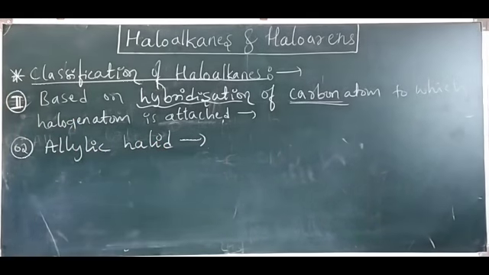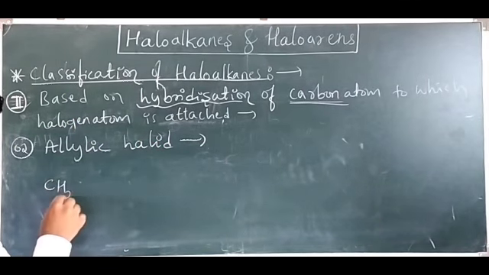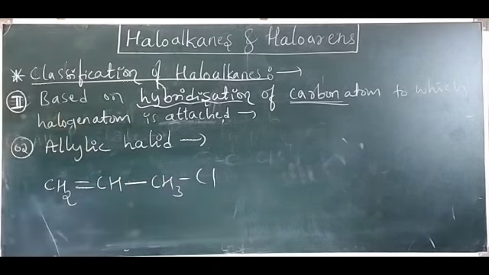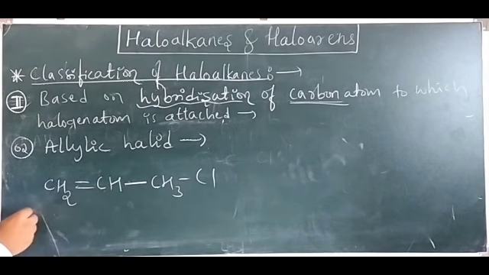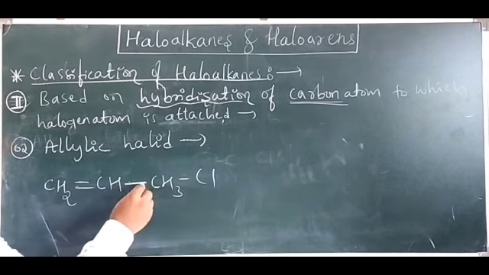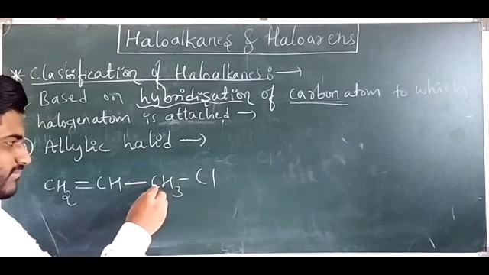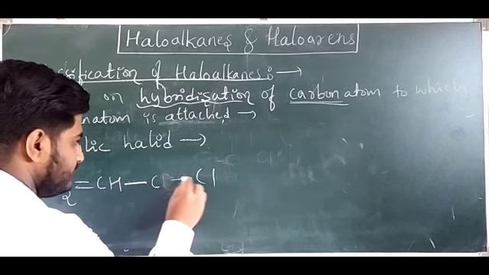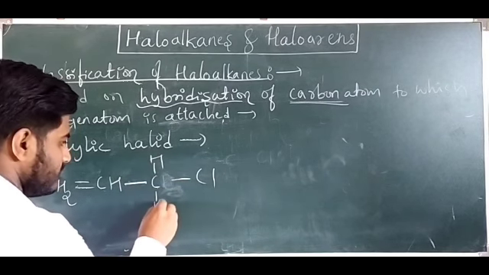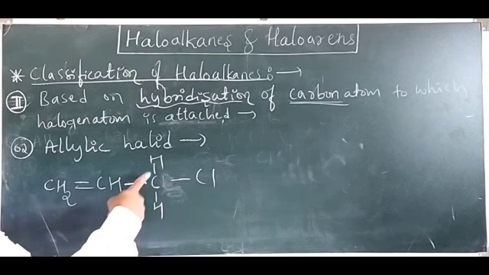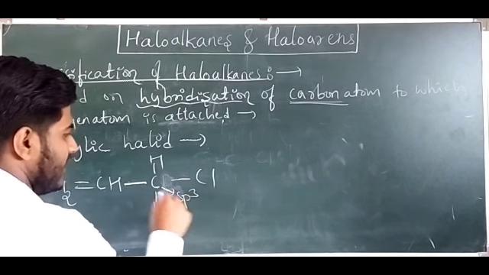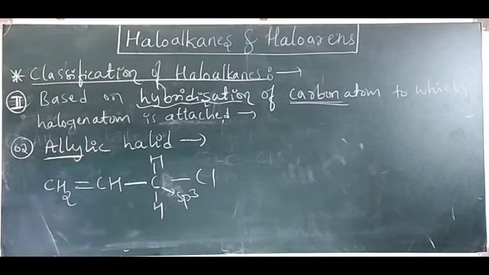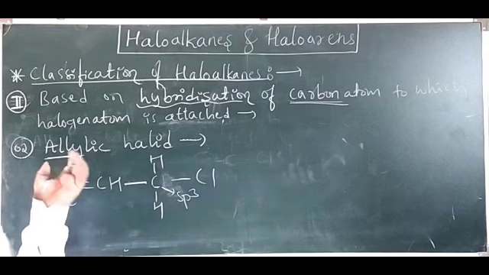Allylic halide is nothing but, look at here carefully. This is a carbon-carbon double bond. On the next carbon we have to add the halogen. The carbon-carbon double bond is sp2 hybridized, but the halogen atom is attached to a carbon atom which has single bonds only. Look at it: this carbon has three H's, single bond, single bond, single bond, single bond. So this is sp3 hybridized only. But next to that carbon atom there is a double bond, so this group is called the allylic group.